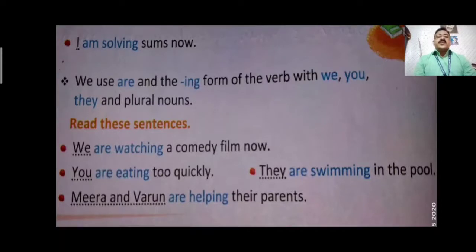We are watching a comedy film now. We is a plural pronoun, so are watching. You are eating too quickly. You is also a plural pronoun, so are eating will be the correct form of the verb. They are swimming in the pool. They is a plural pronoun, also are swimming. Meera and Varun are plural. We are talking about two children, Meera and Varun. Two means plural. So plural subjects always have are plus ing with their verb. Meera and Varun are helping their parents.